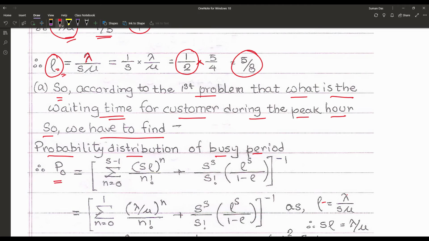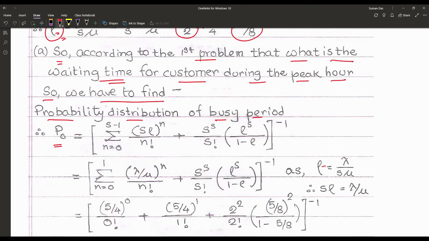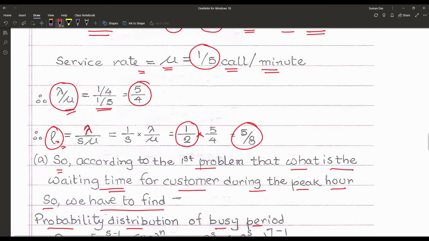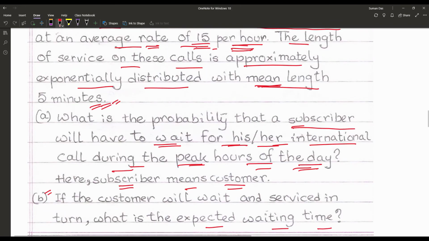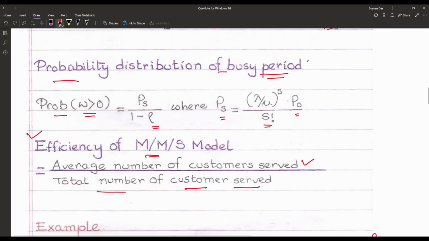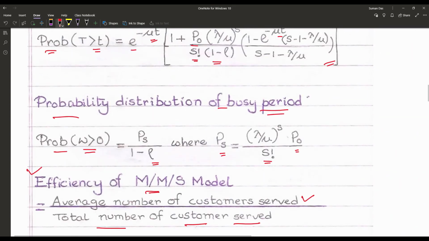So that means we have to find at first the P0, and particularly here we have to find, according to the problem, the probability distribution of the busy period. That means we have to find out PS upon 1 minus rho.